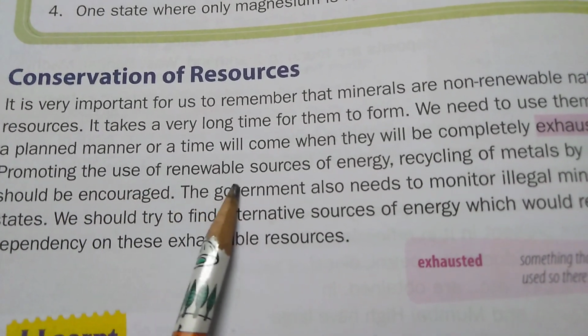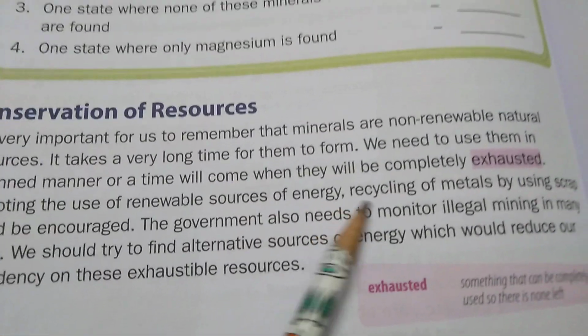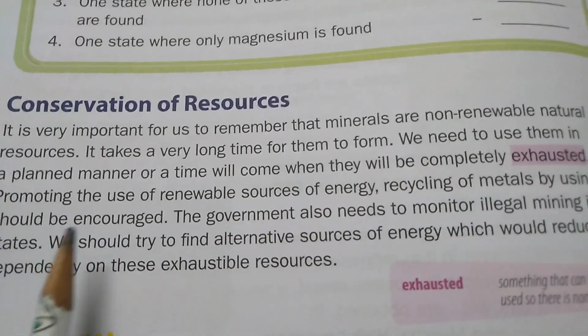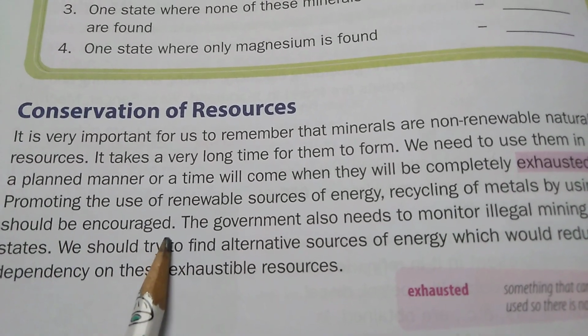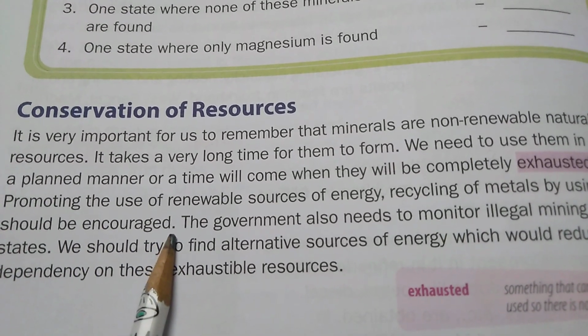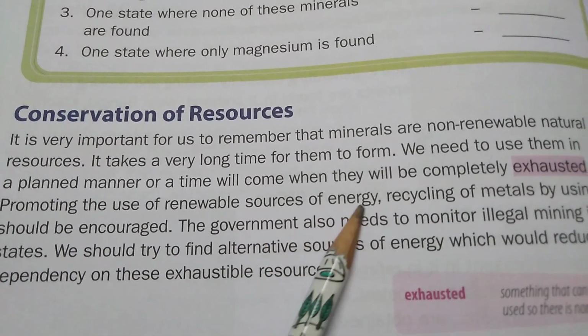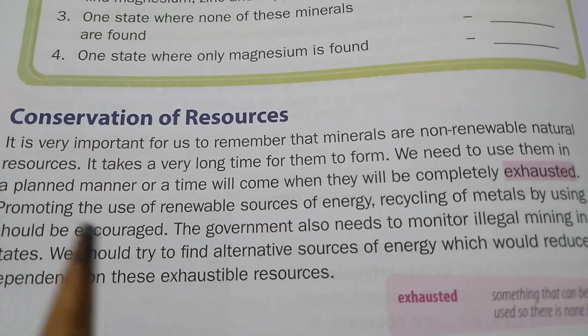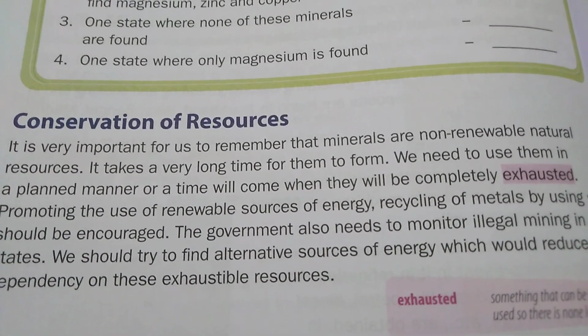We should promote the use of renewable sources of energy. Recycling of metals by using scrap should be encouraged.